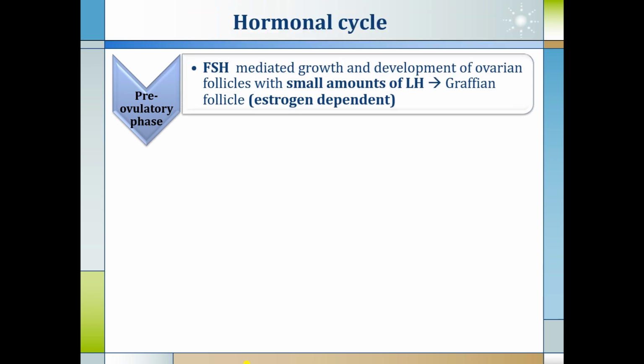Another cycle that goes along with the ovarian cycle in females is the hormonal cycle. The hormonal cycle has a pre-ovulatory phase, where FSH mediates growth and development of the ovarian follicle with a small amount of LH, and one large developing follicle, called the Graafian follicle, whose growth is usually estrogen dependent.